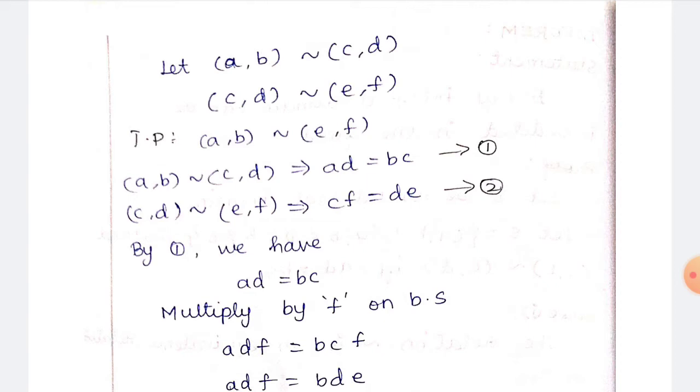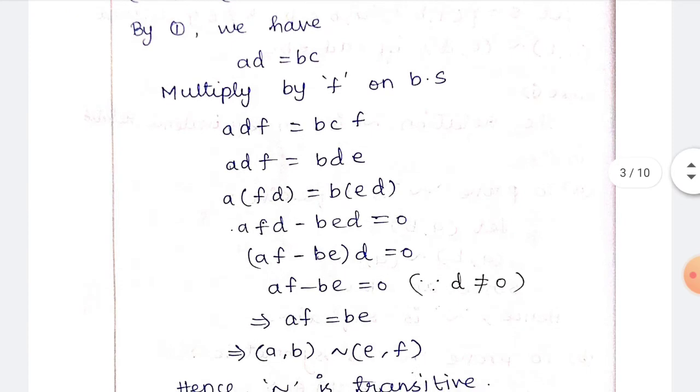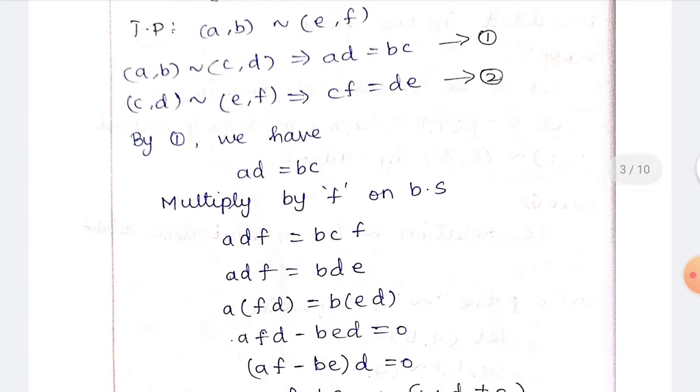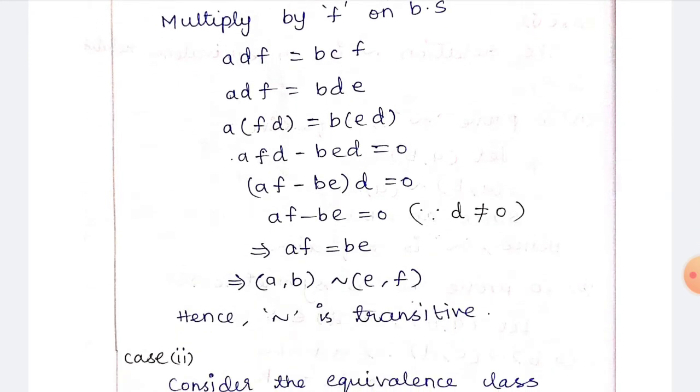So by the first relation we have AD is equal to BC. We multiply it by F on both sides, so ADF is equal to BCF. ADF you write as it is, and instead of B into CF, use the second relation, that is DE. So ADF is equal to BDE. In the next step we change DF as FD and DE as ED. So A into FD is equal to B into ED. So AFD minus BED is equal to 0. So D comes outside, meaning D times (AF minus BE) is equal to 0.